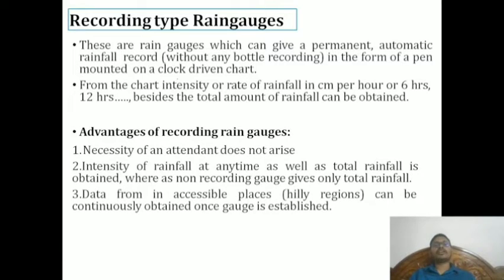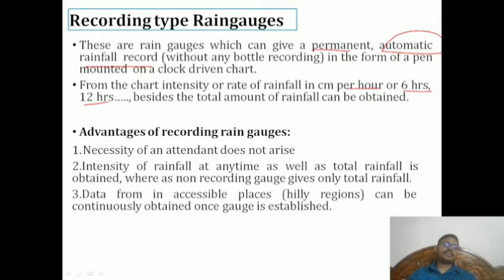Whatever the recording type rain gauges, why were they differentiated? These are rain gauges which can give permanent automatic rainfall recording without any bottle recording. That is a very important thing we can understand: it will give automatic recording. With a non-recording rain gauge we have to go and collect manually, but this is automatic. This can be done per hour, or 6 hours, or 12 hours. What are the things we can do?